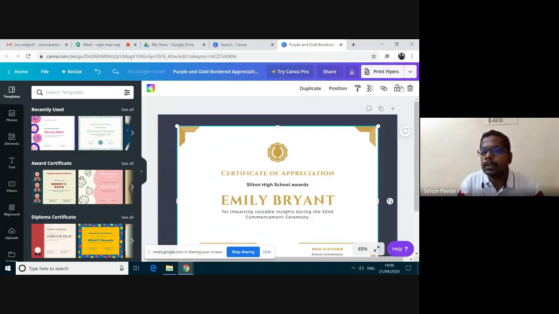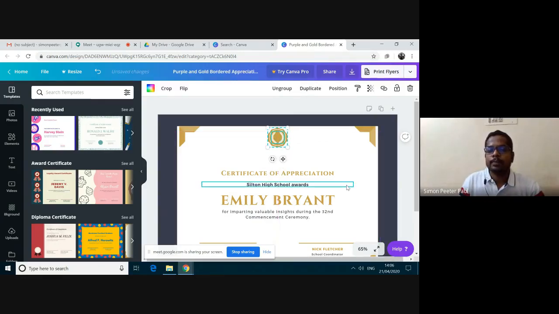This one is moving, so I'm locking this white background. Now this white background will not move. Now I'm selecting this one together, and then I'm grouping this one so that it will be easy for me to move. I'm moving upward.